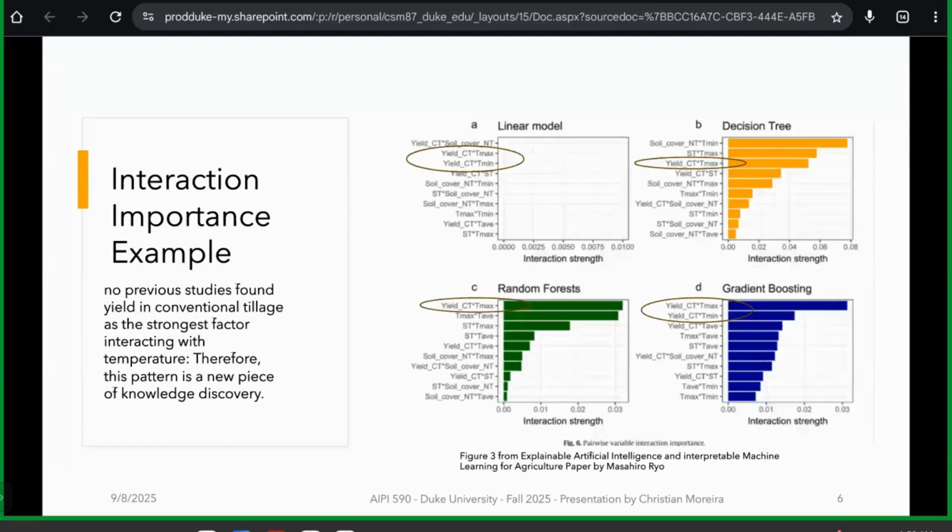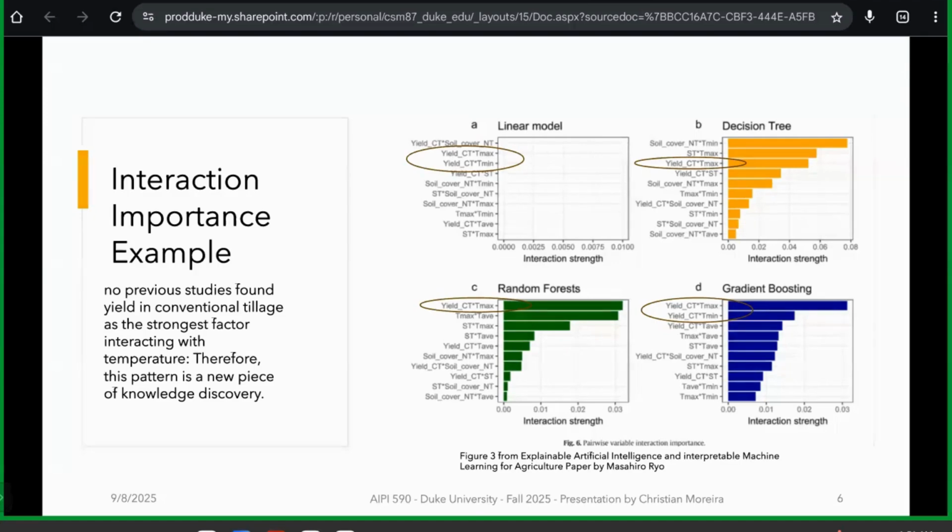Also, by looking at the interaction importance, the paper found that the yield with conventional tillage and temperature typically will have quite a strong interaction effect on the crop yield itself. We can see how that interaction strength is displayed in each of the models on the right with the circle over that specific interaction variable.